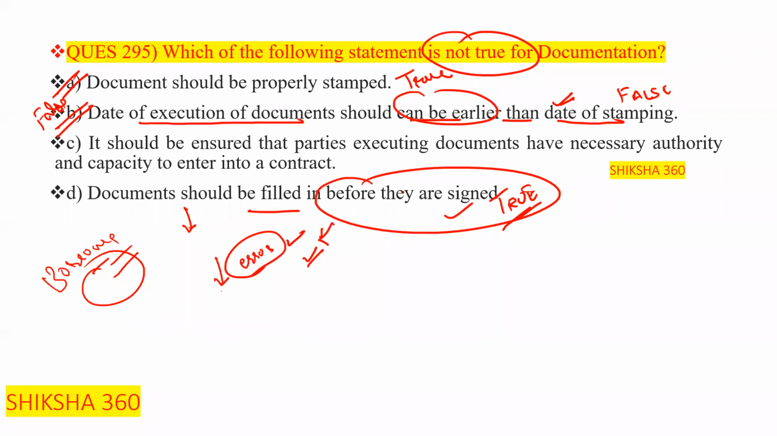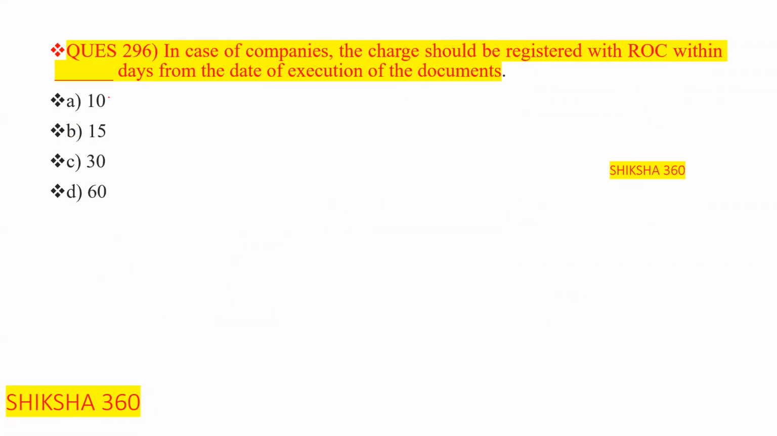Now move to the next question, question number 296. In case of companies, the charge should be registered with ROC within how many days from the date of execution of documents? 10 days, 15 days, 30 days, 60 days. The correct answer is option C, that is 30 days.